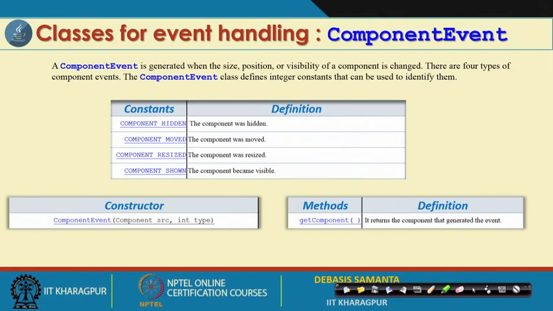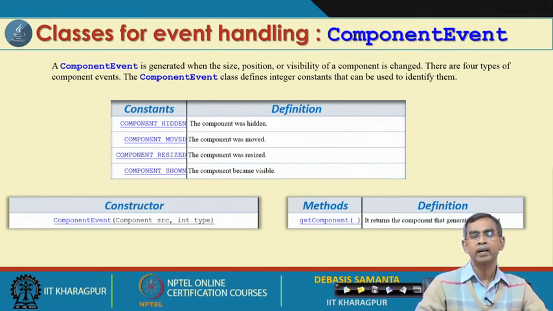Now, the component event occurs whenever a component is changed, resized or configured. These are the constructors in the component event, and then a few constants as mentioned: component hidden, component moved, component resized, component shown. Here, component means something like a frame. So, if you resize a frame, it triggers an event. If your component is closed, an event occurs. Corresponding to the event, it will trigger some action, and that action can be listened to by listener objects.